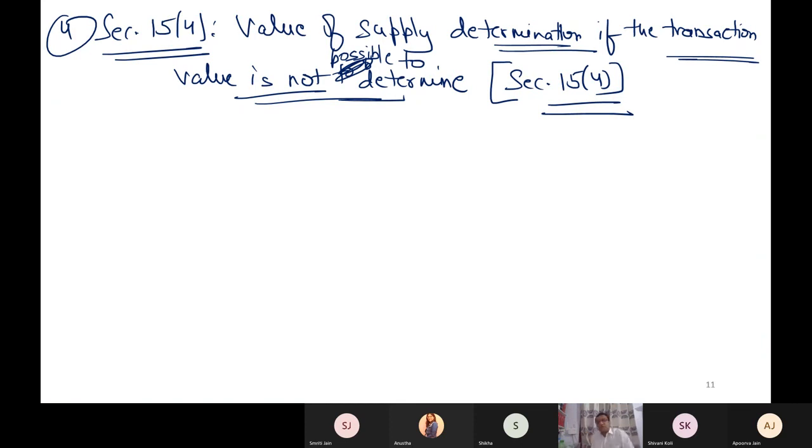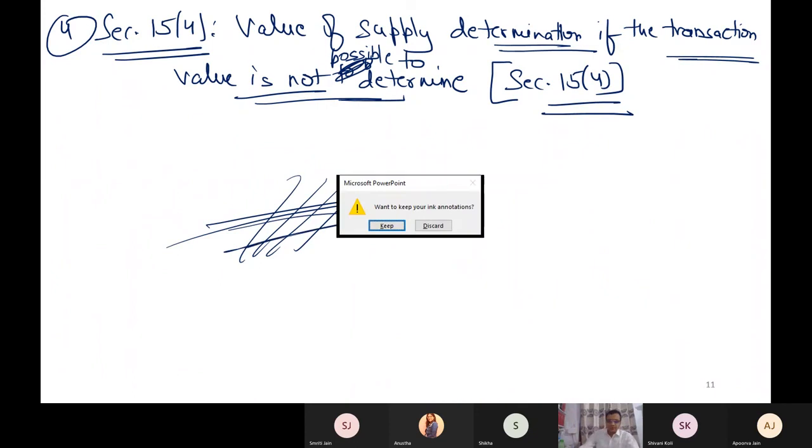Don't bypass section 15 subsection 1. First is transaction value. If not there, then you come to section 15 subsection 4. So that's all from my side. In the next lecture, we will start from section 15 subsection 4. That's all from my side. Thanks. Bye.